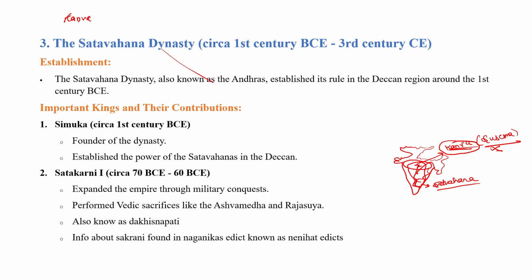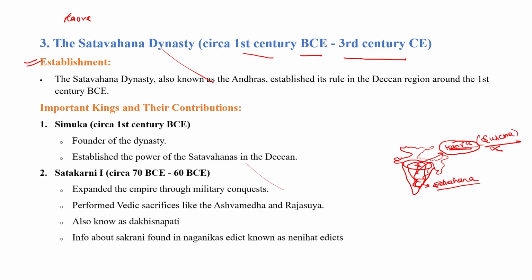That's why the Satavahanas were also known as Andhras, as they belong to the southern or Deccan part of Andhra Pradesh. The Satavahana dynasty started around the 1st century BC. After the decline of the Kanva, the Satavahana dynasty ruled over north to south India, and they ruled till the 3rd century AD.